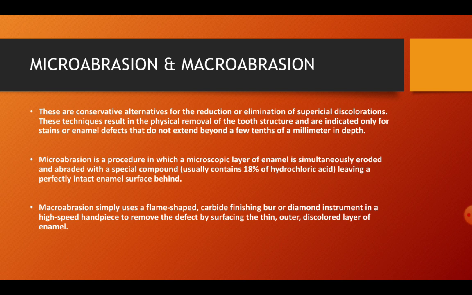Now, what is microabrasion? It is a procedure in which a microscopic layer of the enamel is simultaneously eroded and abraded with a special kind of compound that usually contains 18% hydrochloric acid, leaving a perfectly intact enamel surface behind. Now, what is macroabrasion? In macroabrasion, we simply use a flame-shaped carbide finishing burr or a diamond instrument in a high-speed handpiece to remove the defect through surfacing the thin outer discolored layer of the enamel.